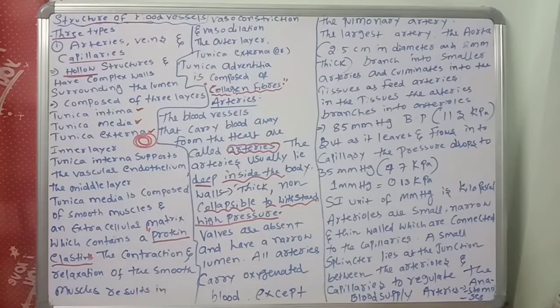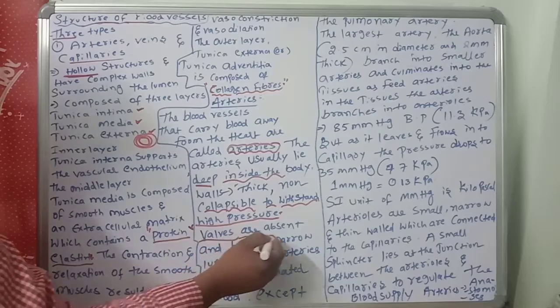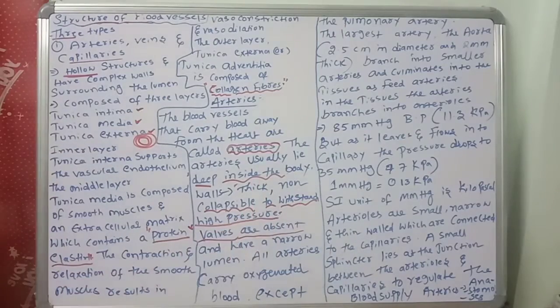Next, the valves are absent. Arteries don't have valves. Why? Because of the pumping, the pressure is more, and the flow is in one direction only, from heart to body parts, not body parts to heart. So there are no valves in the arteries.